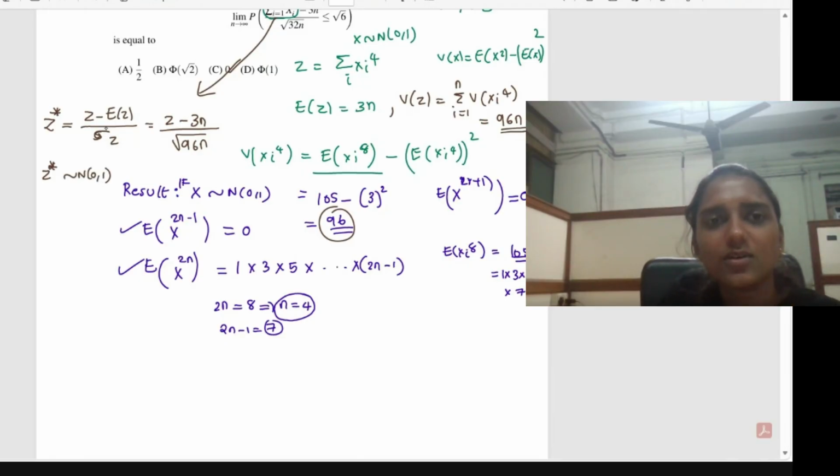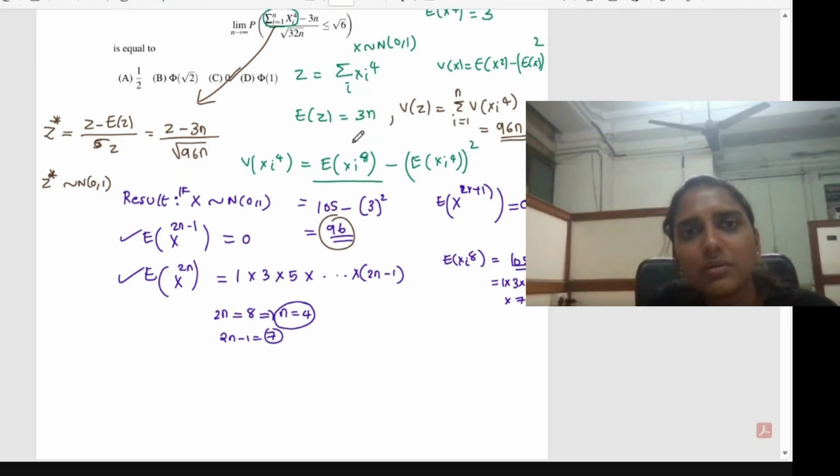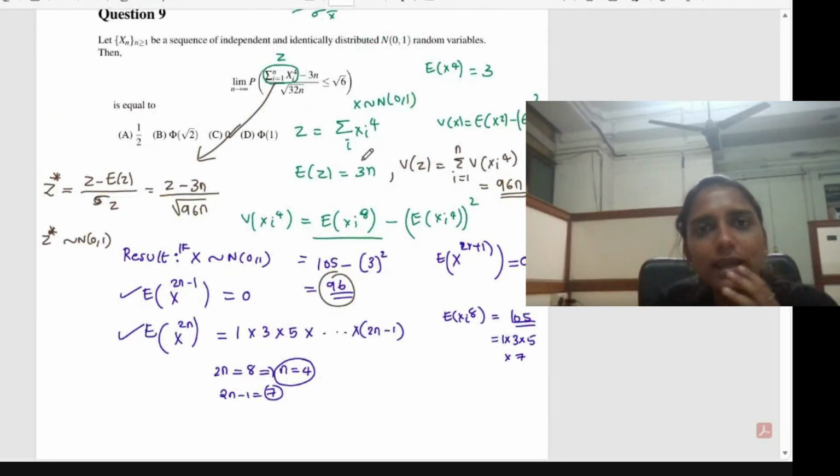For that you actually need square root of 96 into n, but we only have square root of 32 into n. So what to do? Just do a multiplication by a constant to make this 96, then do the same on the right side also.